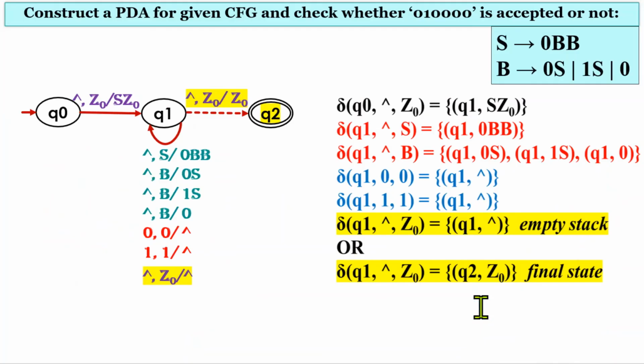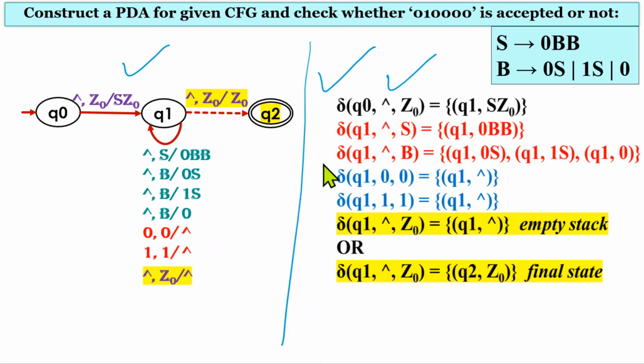Here you can take a screenshot of this transition diagram and these transitions, but in the exam, for this type of question, you must go with this approach, meaning you must write these transitions. I have drawn this diagram just for your understanding, but in the exam you must write the transitions, because it is a very easy approach to write the transitions rather than draw the transition diagram, as both represent the same information. So you can write the transitions only.